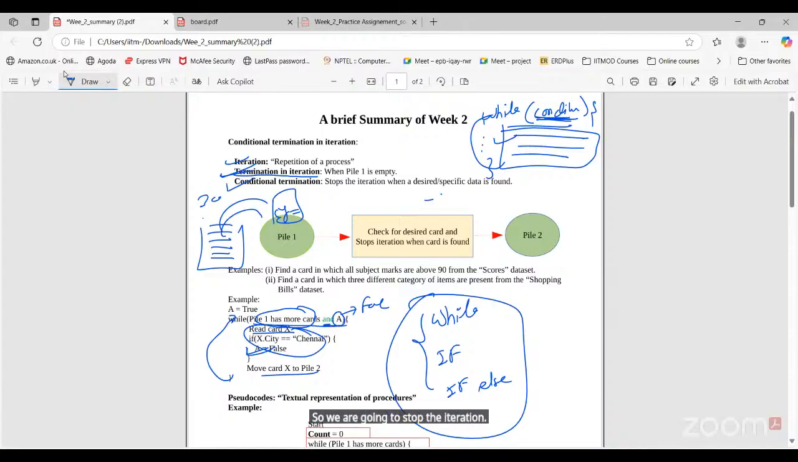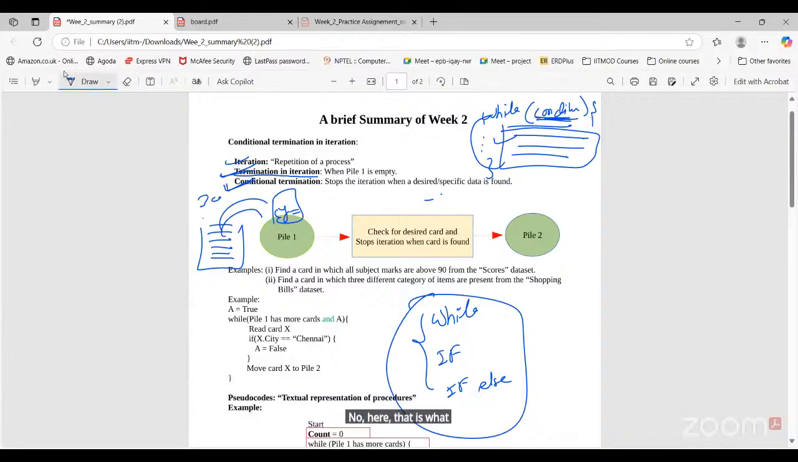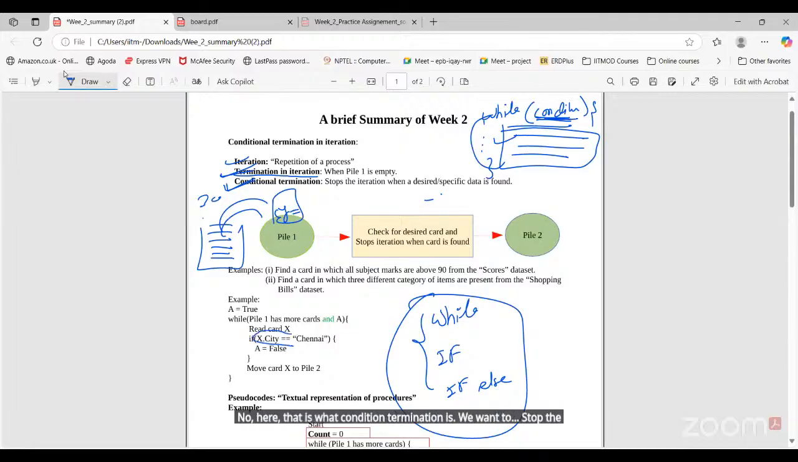Sir, in the while condition, why are we writing and A? We have already set A equals true, so in the condition, why are we writing and A? No, here that is what conditional termination is. We want to keep the loop running until this particular condition becomes true.